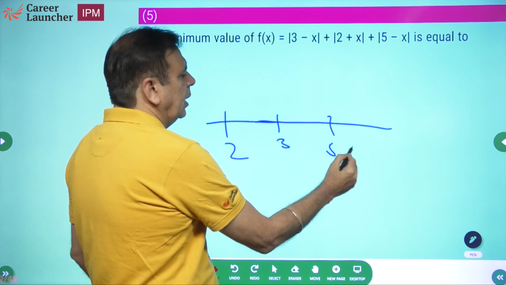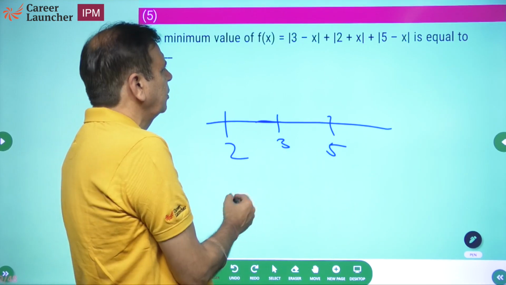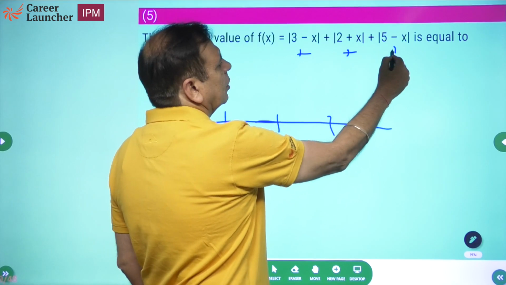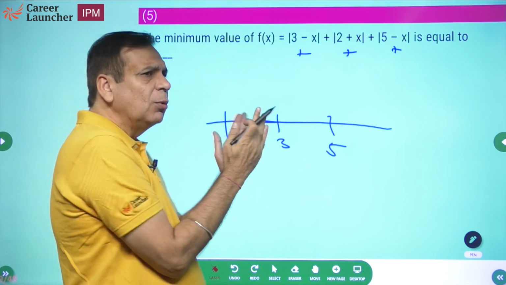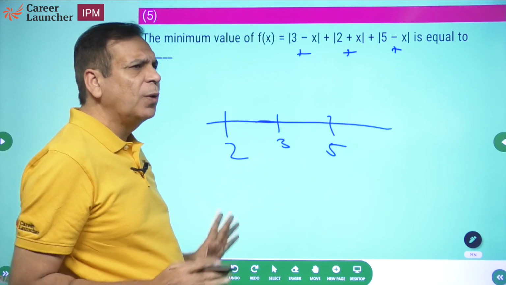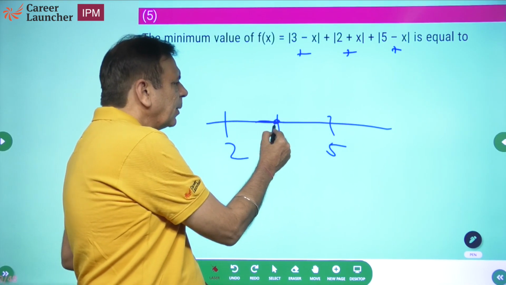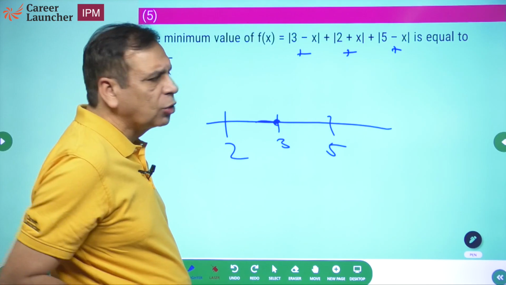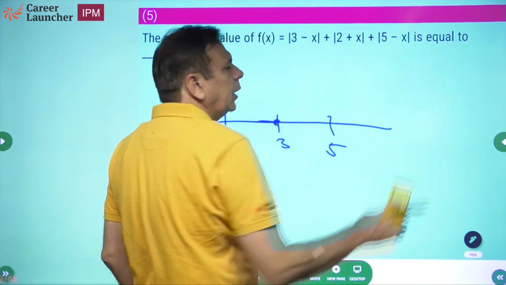2, 5. If I want to minimize the value, this is positive, this is positive, this is positive, isn't it? Which means I need to keep the distance between x and each of these points the minimum. The simplest way always is to say यार बीच वाले को डाल देते हैं पहले. If I take x equal to 3, what do you get?